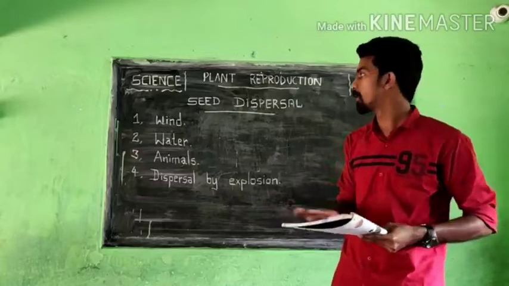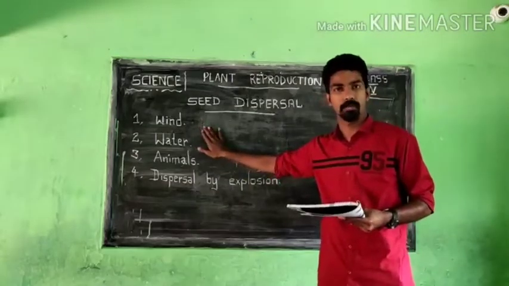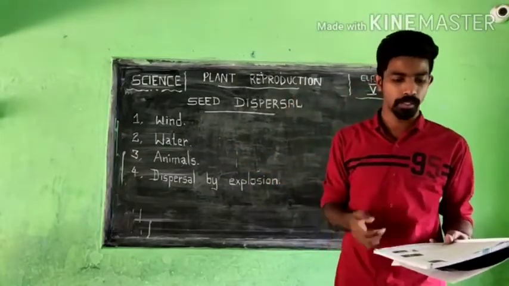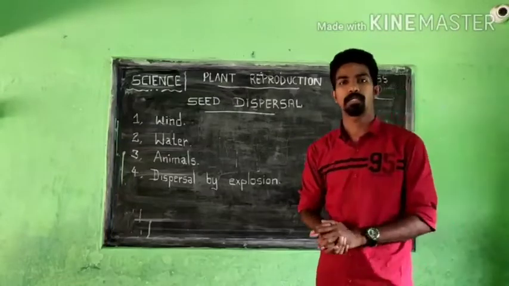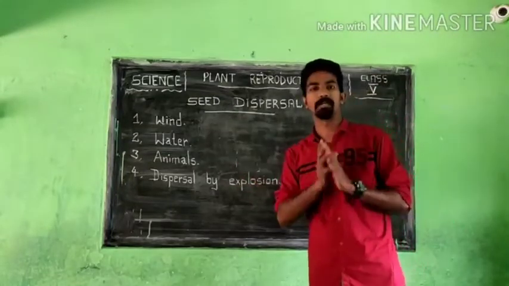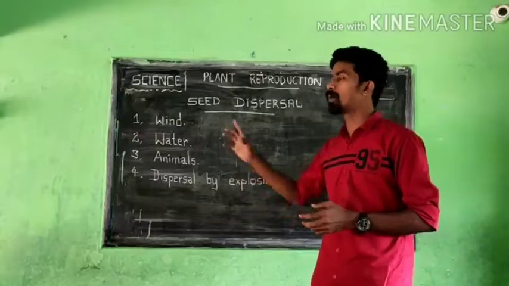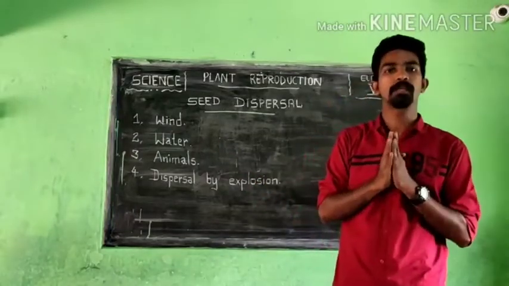Okay, so that is the example for seed dispersal by wind. Moving to the next one, dispersal by water. How seeds travel from one place to another with the help of water. A good example is a coconut.